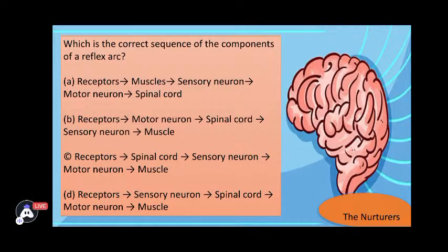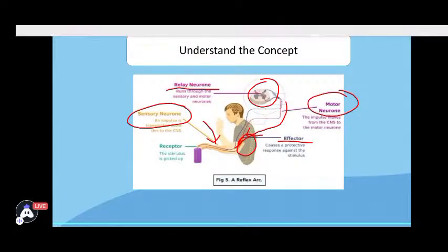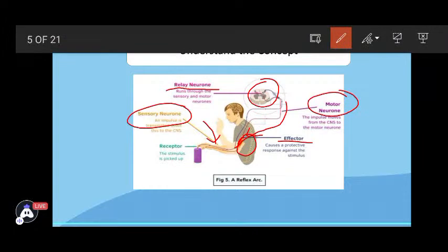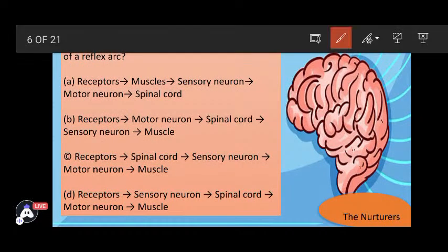Yes, many of you have answered correctly. As shown in the picture and explained right now, first the information is taken by receptors, then they give it to sensory neuron. Sensory neuron then gives it to relay neuron. Then the information is brought back by the motor neuron to the effector. So this is the correct passage, and the information is shown in option D. So D is the correct option.